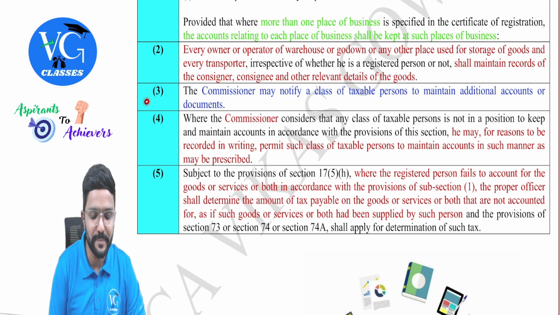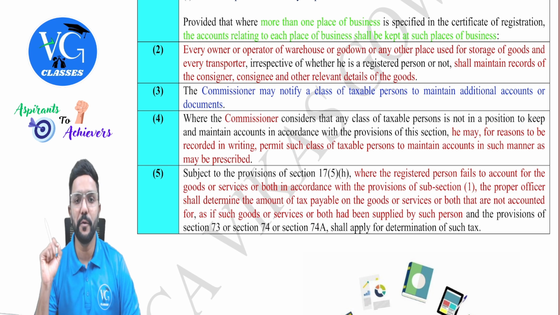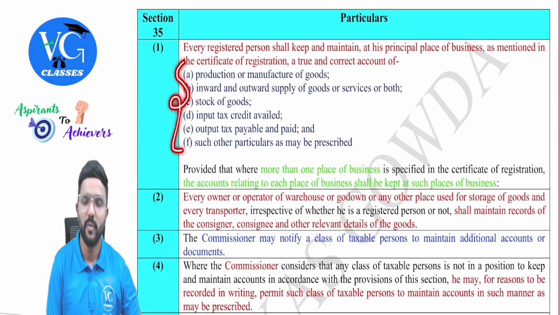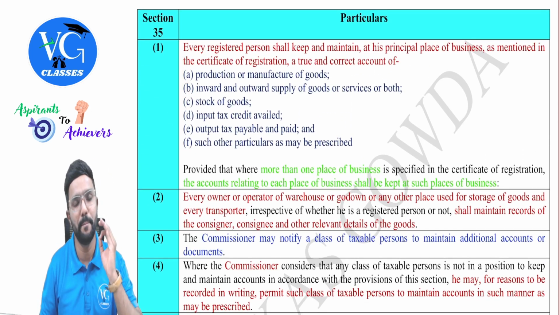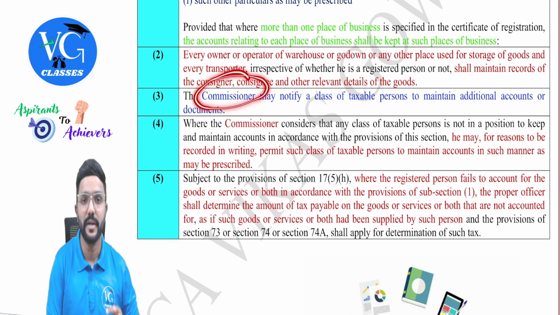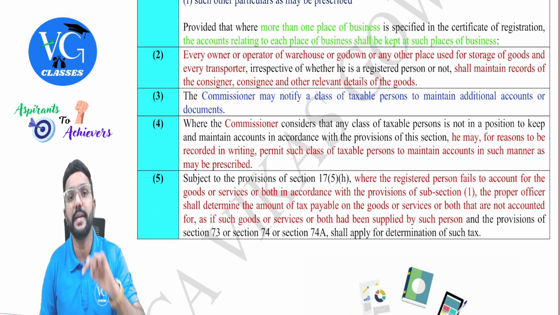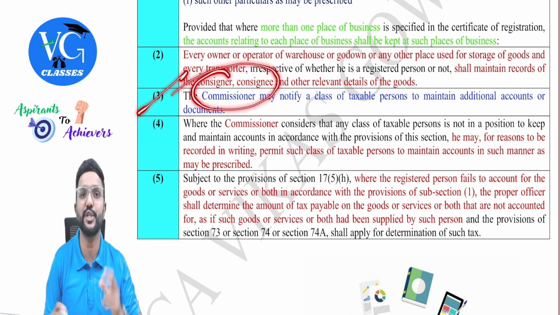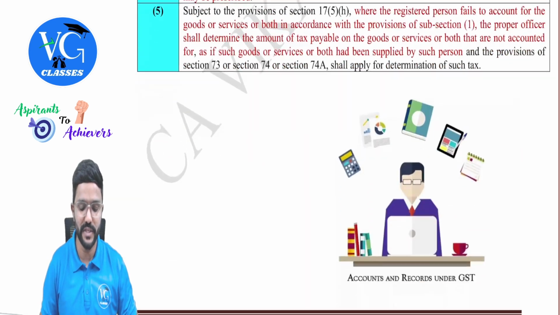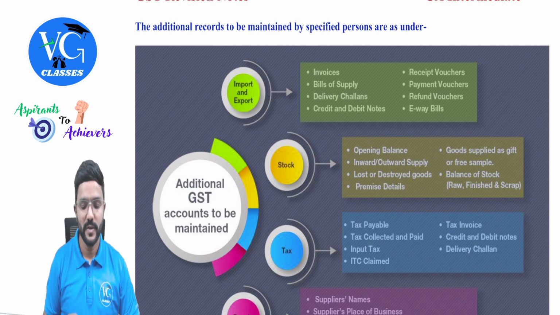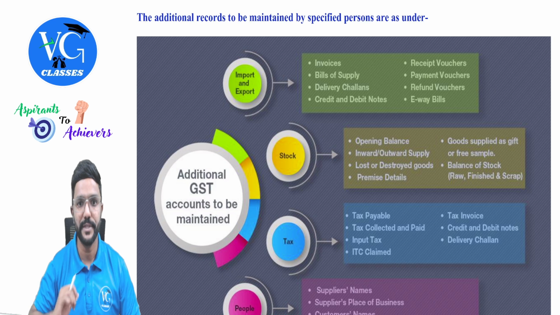Then subsection 3, the commissioner may notify a class of taxable persons to maintain additional accounts or documents. So as per subsection 1, we have already seen what all has to be maintained. This is, sir, the basic details to be maintained. But can the proper officer or the commissioner specify a person to maintain more records or more details? Yes. That power is given to the commissioner as per subsection 3. Using it, what are the additional records to be maintained is actually given in the rules, guys. So I have given it here. Let me just go through it.